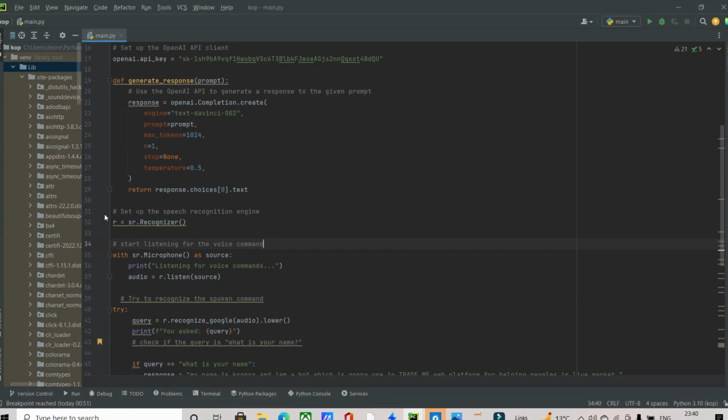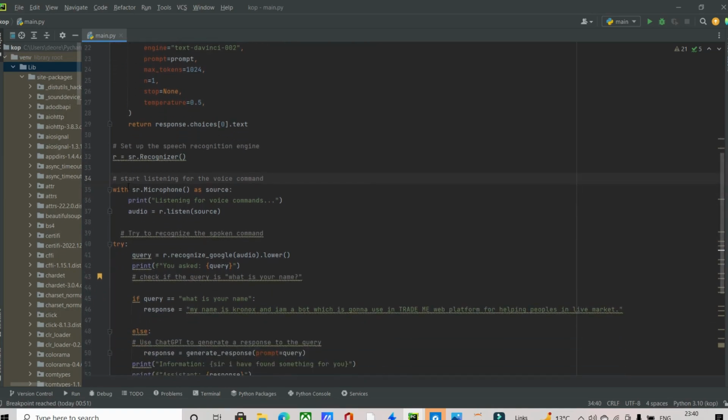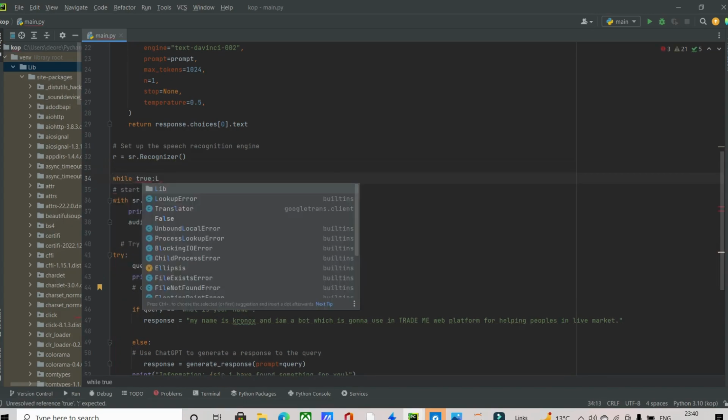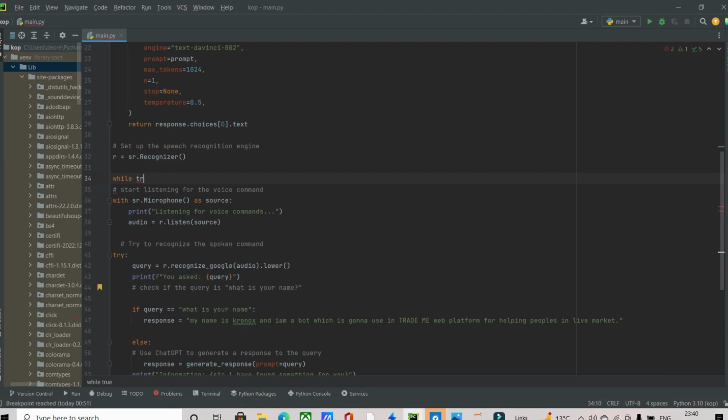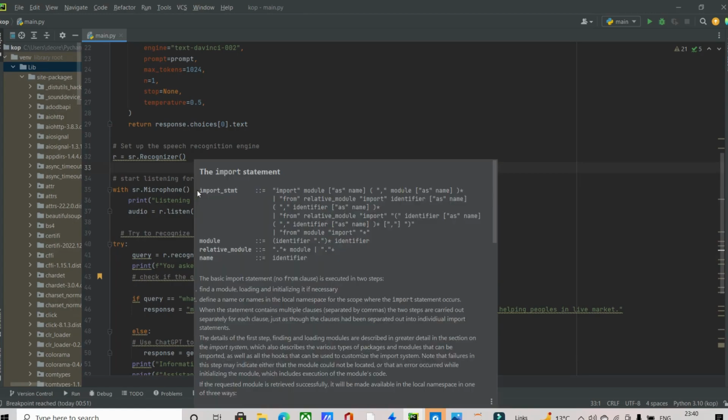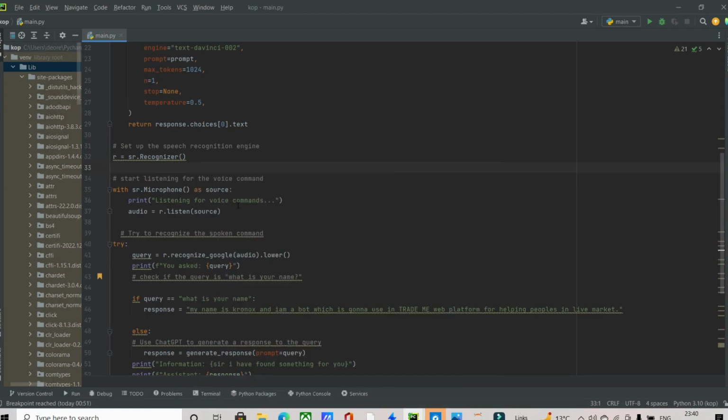Then I said it is a speech recognition engine. That's r equals sr.Recognizer, and this will listen for the voice command. You can set it for continuous listening using while True. Here you can simply type while True like this, and it will loop continuously, listening. It had some problem, that's why I've deleted that. Then with the microphone as a source, it will listen for your commands or your voice.